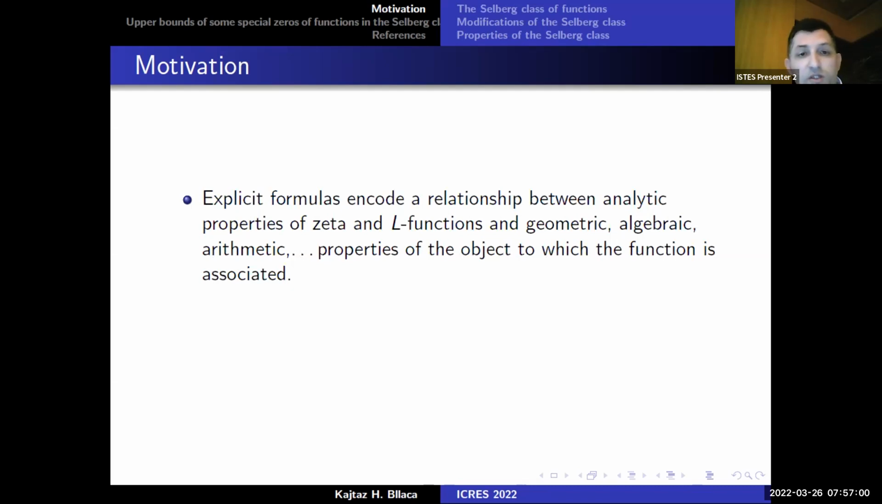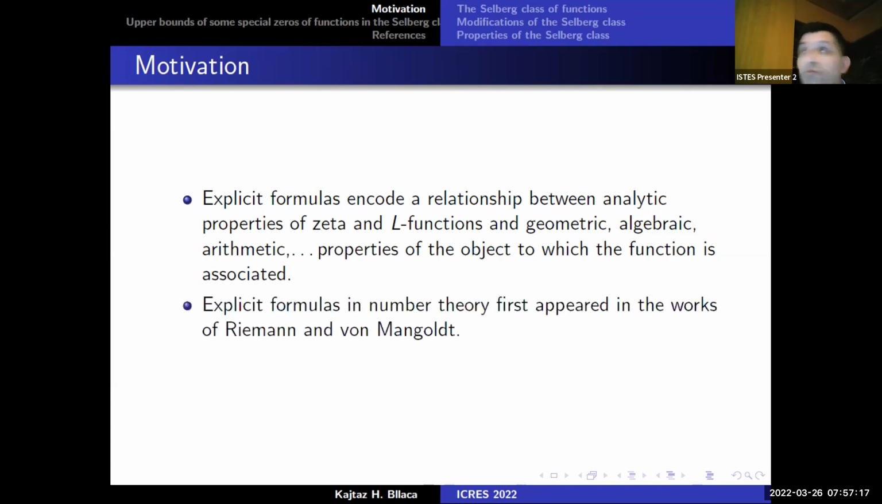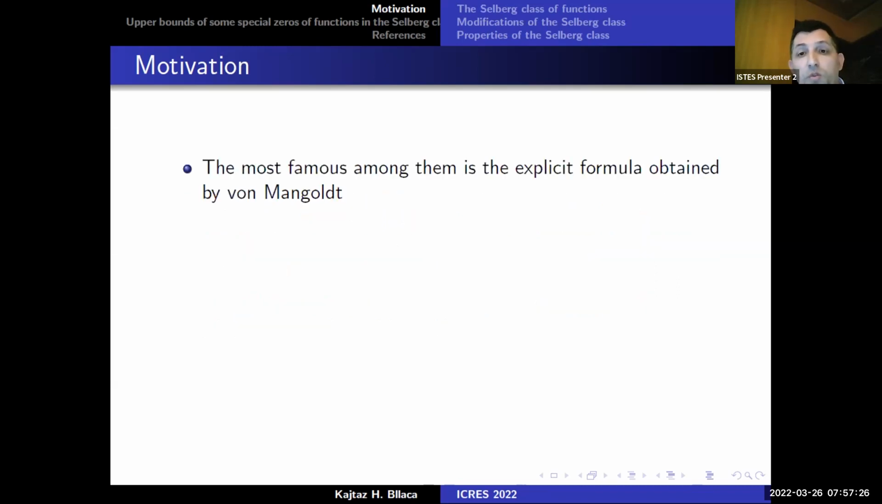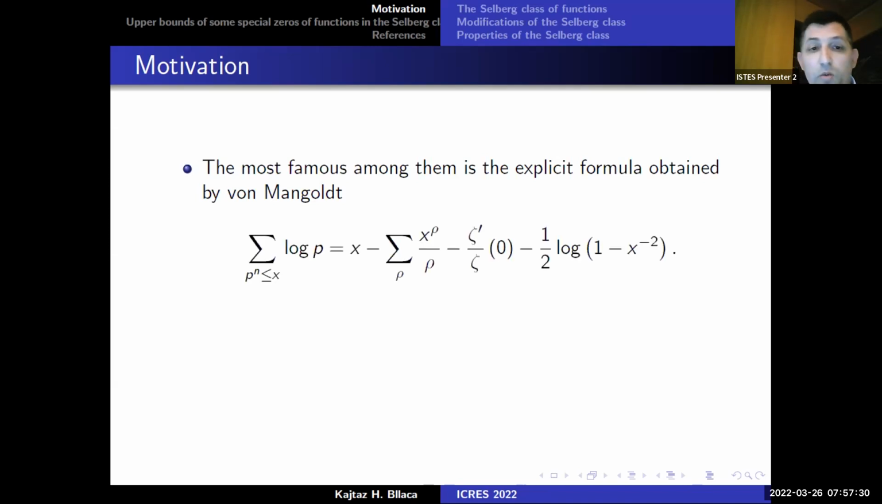Explicit formulas give a relation between the analytic properties of zeta and L-functions and the geometric, algebraic, and other properties of the object to which the function is associated. The first explicit formulas appeared in the works of Riemann and von Mangoldt. The most famous of these formulas is the one obtained by von Mangoldt, which is this explicit formula.